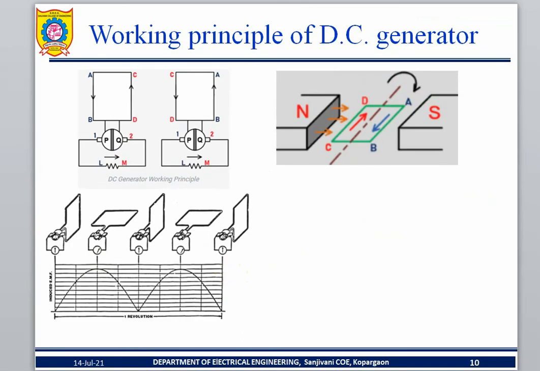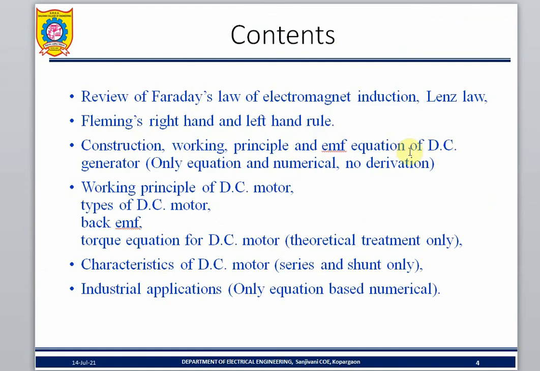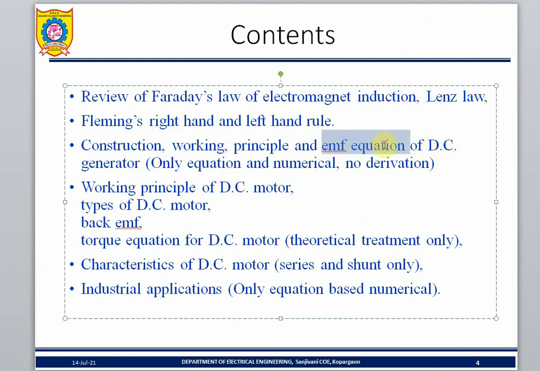Then we'll go with that one. What is the content? Okay. So this is the DC generator EMF equation: E = ΦZNP divided by 60A. That's all.